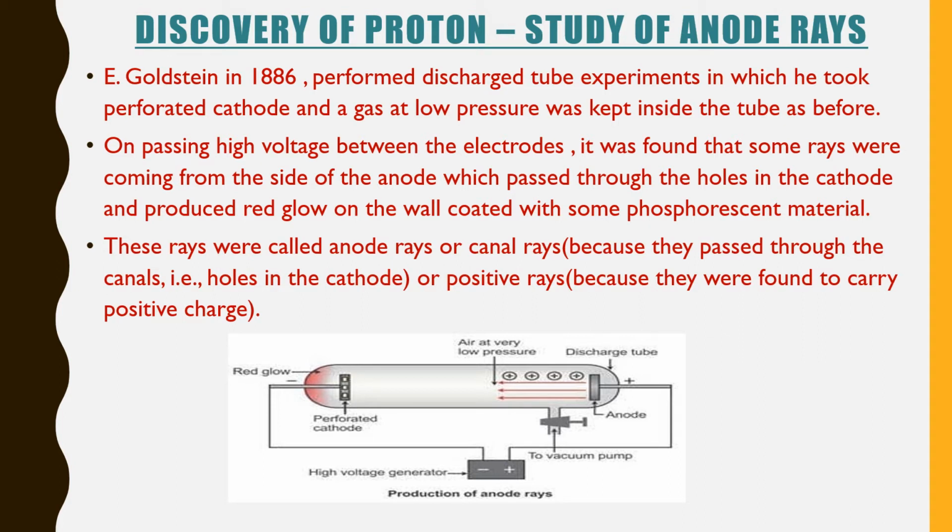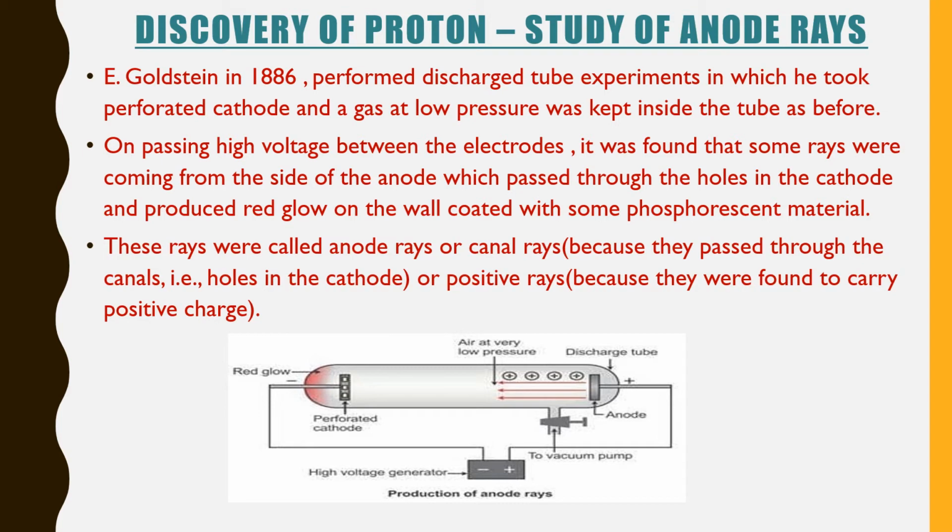These rays are believed to be produced as a result of the knockout of electrons from the gaseous atoms by the bombardment of high speed electrons of the cathode rays on them. Thus anode rays are actually emitted from the anode.